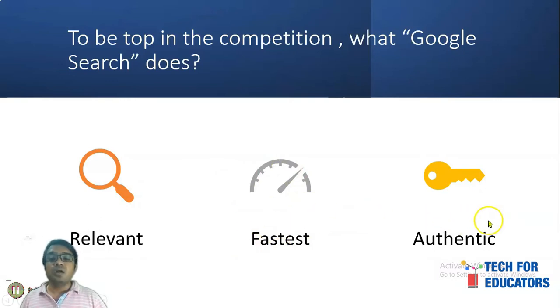And third, Google will also try to provide you the authentic result. What do you mean by authentic result? Whatever information you are providing, Google will try to share authentic information, not fake information. I'll give the example.